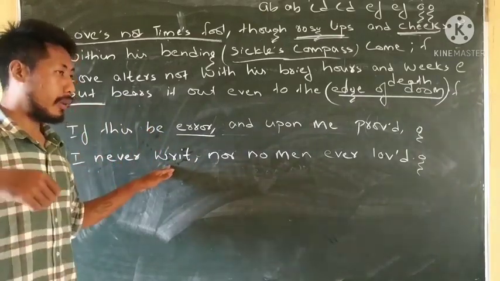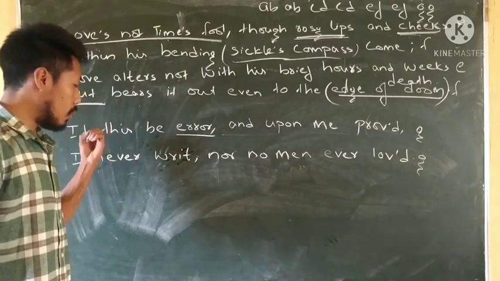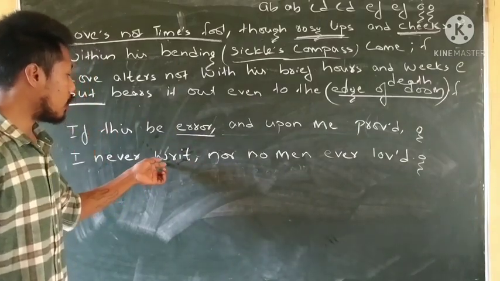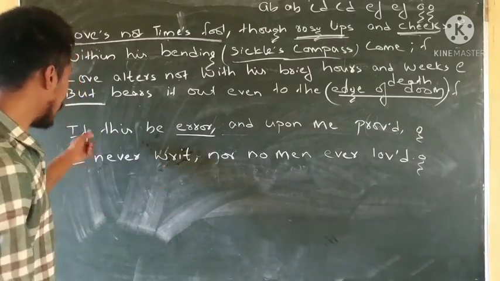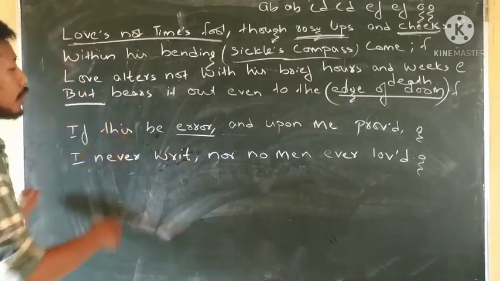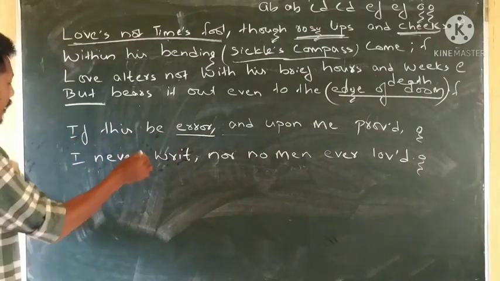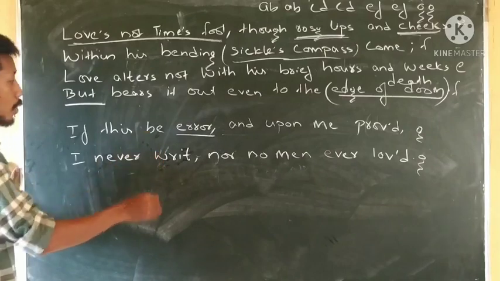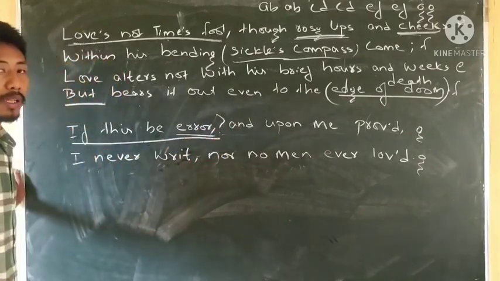It is archaic English that was used in those days by the very old authors. They used the archaic form writ in place of wrote. Now in the last couplet, what can we find? If this be error, what does he mean? Here too there is a question: what is the error that William Shakespeare is talking about?